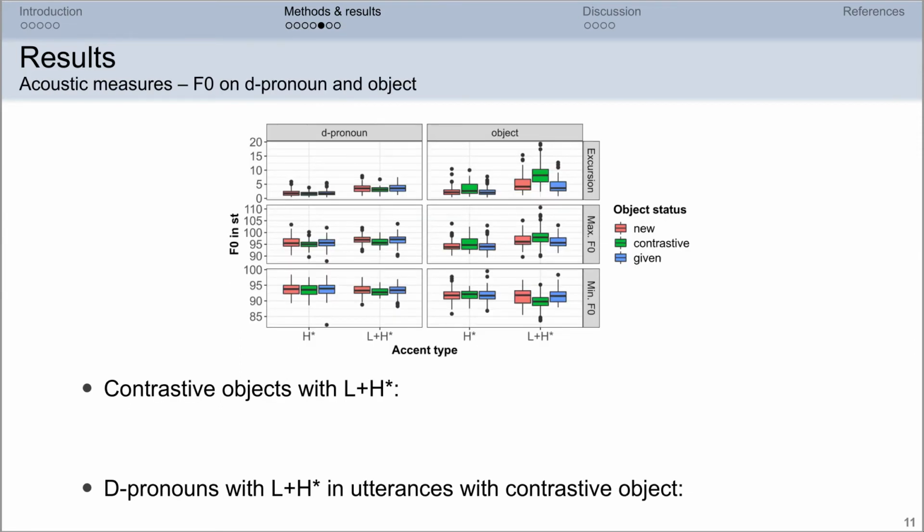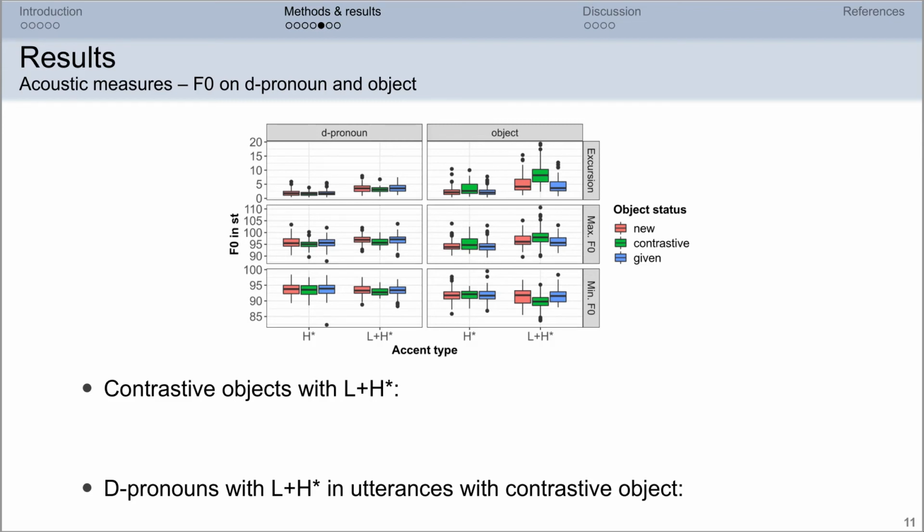This graph shows the result for the pitch measures on accented D pronouns on the left and accented objects on the right, both split up by accent type, so H star versus L plus H star. Only syllables bearing L plus H star accents showed significant differences.